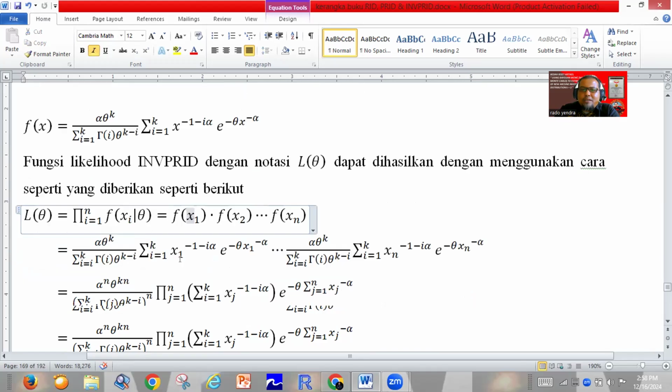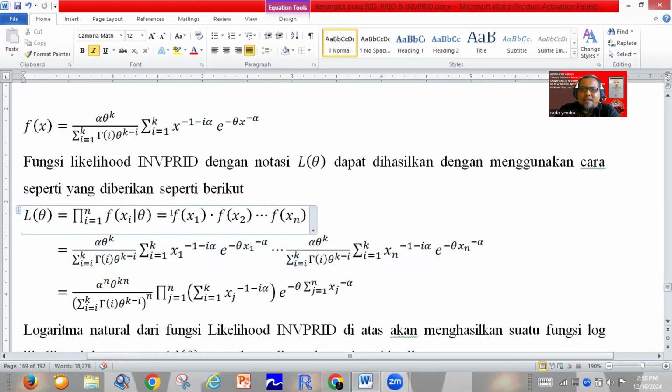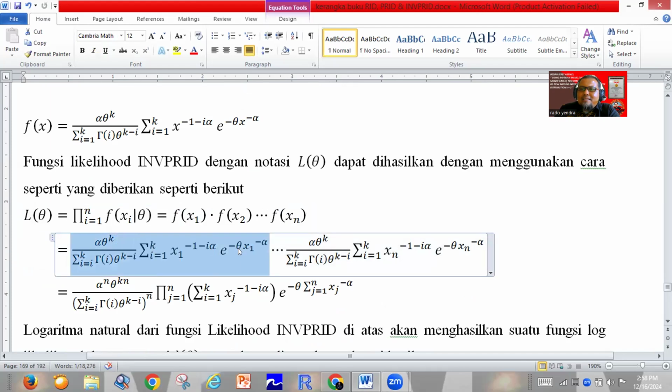For example, we must find f(x1) and multiply it until f(xn). f(x1) means the density function where the random variable is replaced by x1. This is the density of the inverse power Rado Institute distribution with random variable x1.